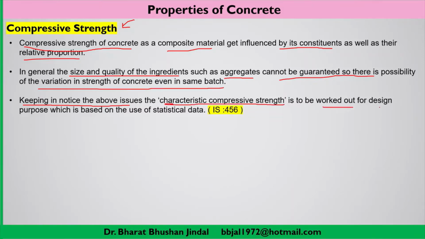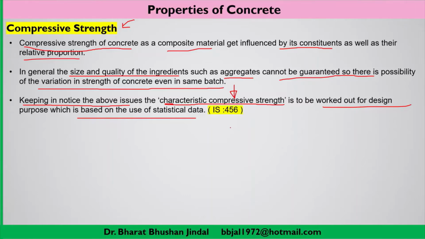It is worked out for design purposes, and this characteristic compressive strength is based on the use of statistical data, as per the guidelines given in IS 456.